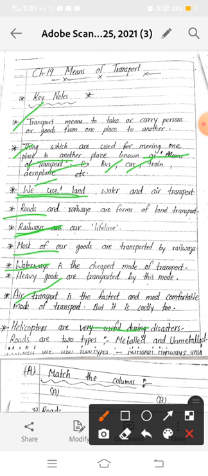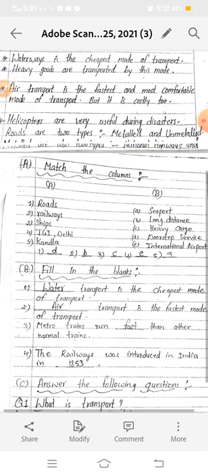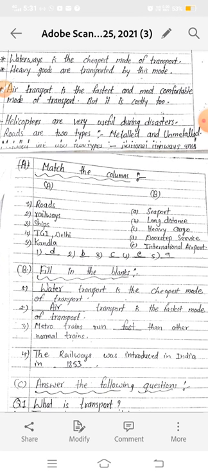Roads are of two types. I have explained to you, metalled and unmetalled. Okay, and metalled roads are also divided into two types: national highways and state highways, as I have explained to you in the starting of this chapter. Okay, so we have completed the revision of this chapter. Now we will do the exercise of this chapter given in the revision sheet. If you have any doubt, beta, you have to write your doubts in a notebook, and you have to ask me all the doubts in our online lecture.